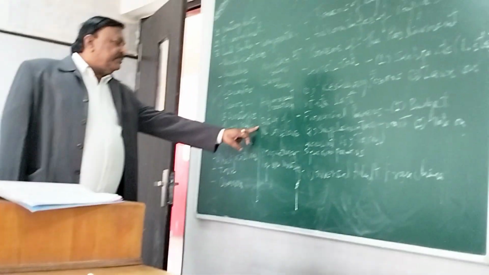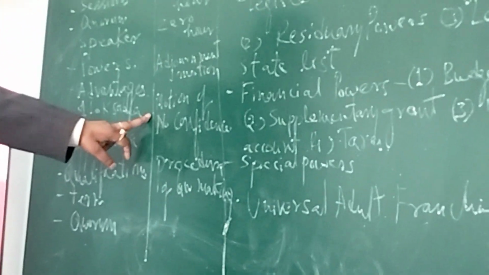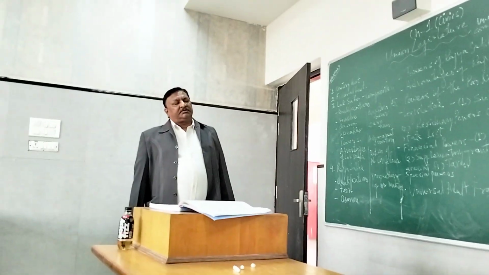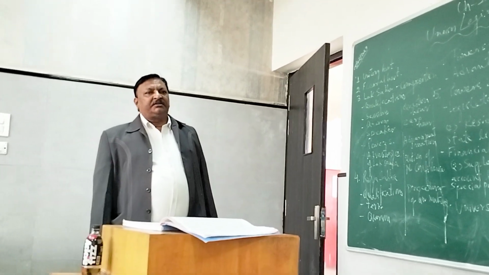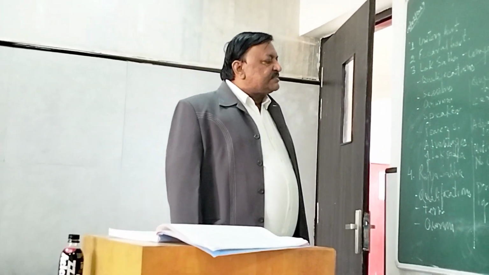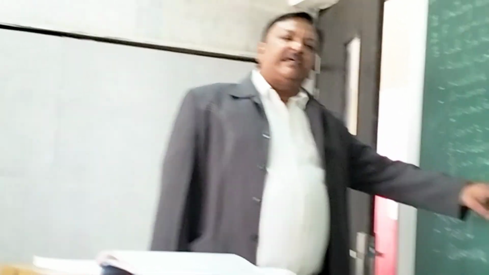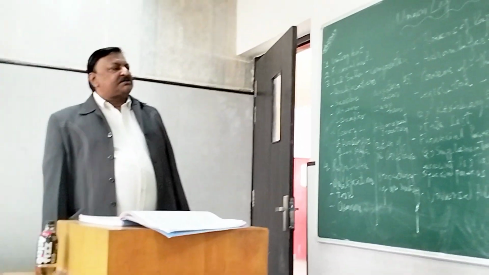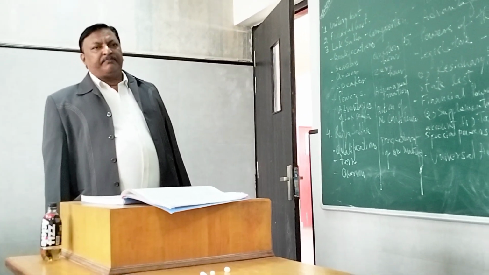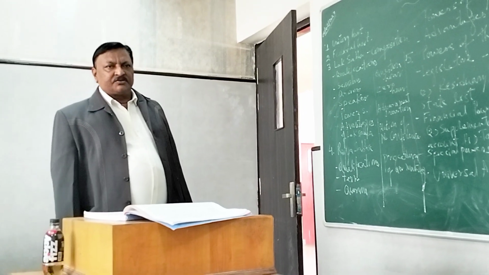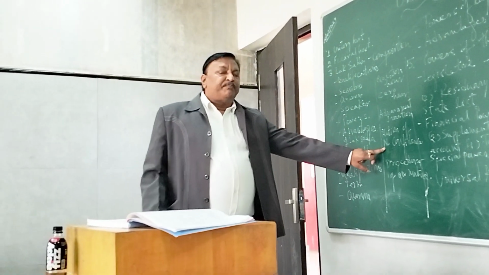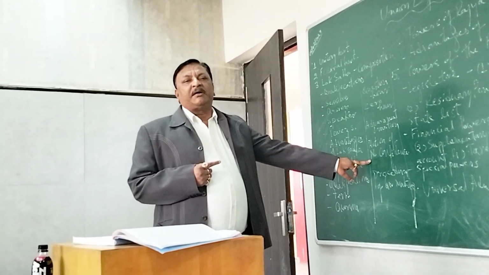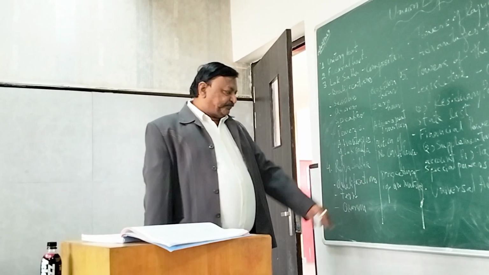The next term that is related to parliamentary procedure is the motion of no confidence. Although we have already discussed it, let's discuss it again. This is a power which is with the opposition. If they feel that the government has lost its majority, then to test it they can bring the no confidence motion, and if the voting takes place and the votes are less for the ruling party, then the government has to resign. So this is the importance of the no confidence motion, and please remember that it can be brought only in Lok Sabha and not in Rajya Sabha.